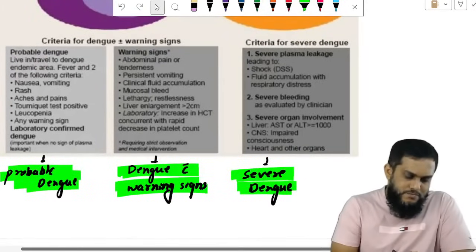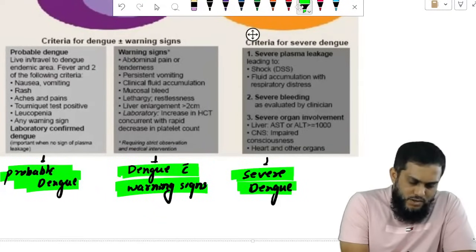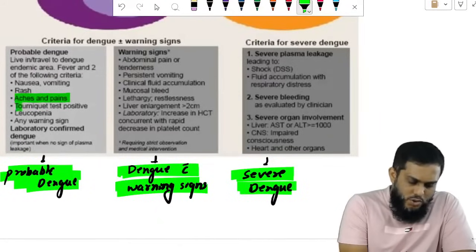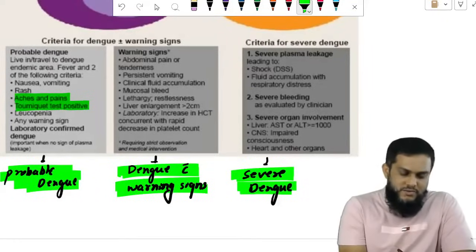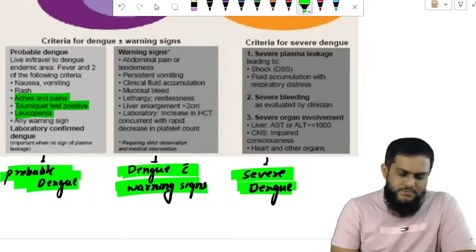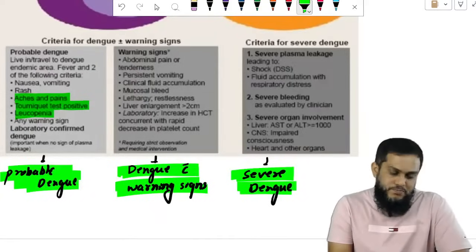I will highlight here. If you get joint pains, tourniquet test positive, leukopenia, then we call it probable dengue.